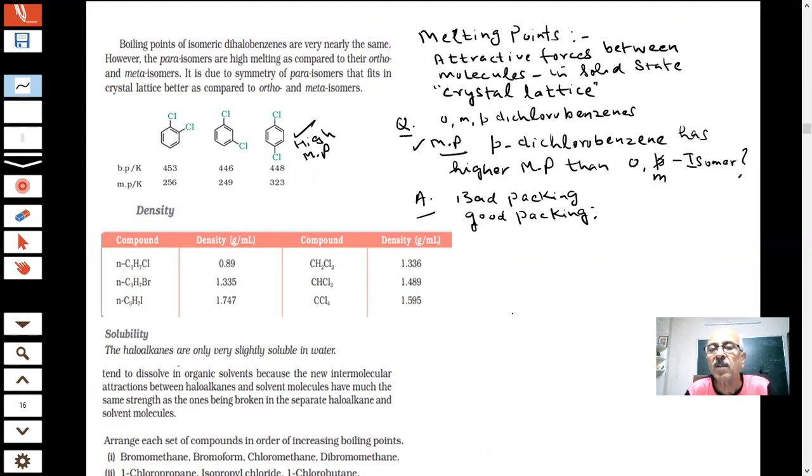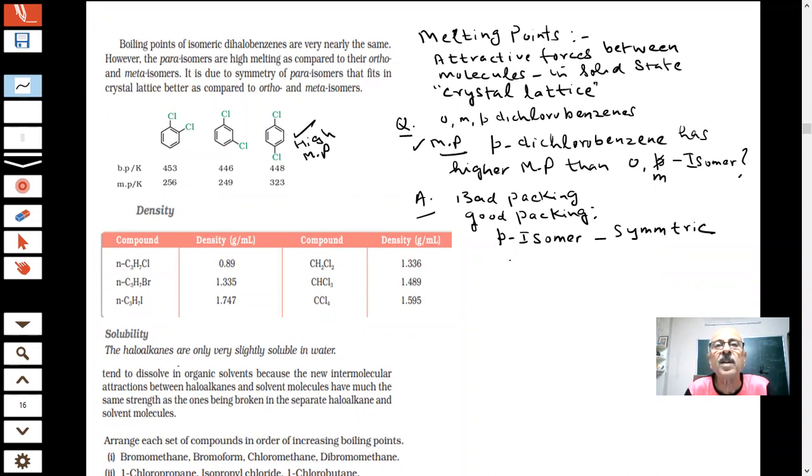So I can say that the para isomer, students, as compared to ortho and meta, is having better symmetry, is very symmetric. Okay?